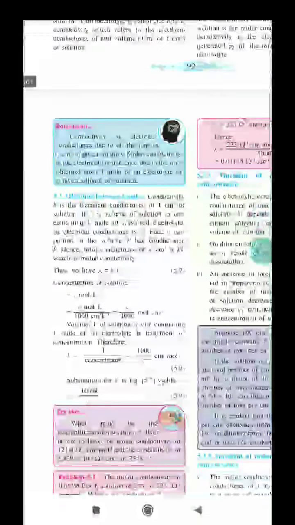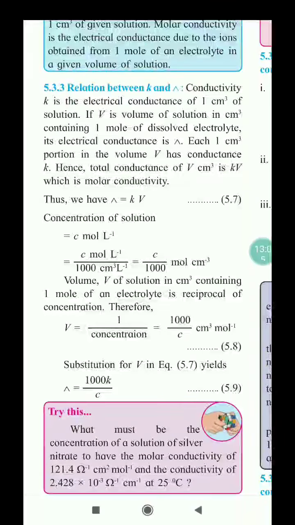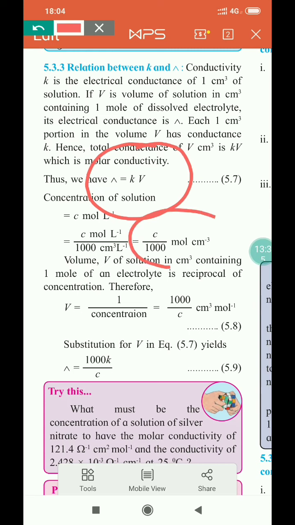Now the relation between molar conductivity and conductivity. Molar conductivity is equal to K into volume, where concentration is C moles per liter. C moles per liter means concentration divided by 1000, that is C upon 1000 moles per centimeter cube.